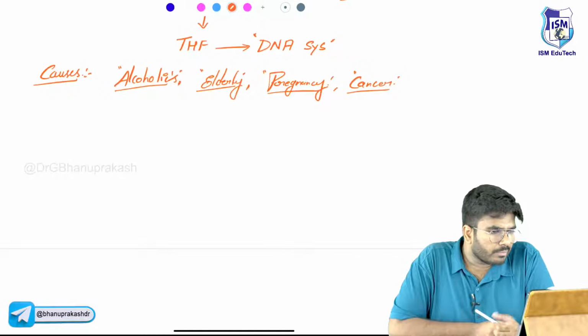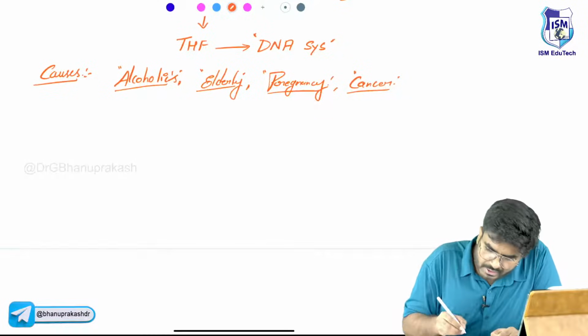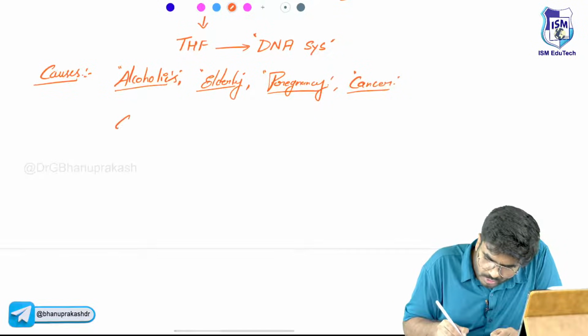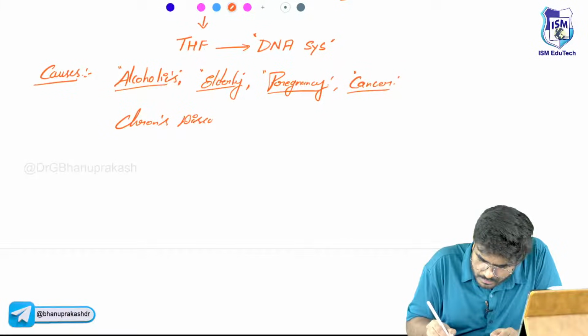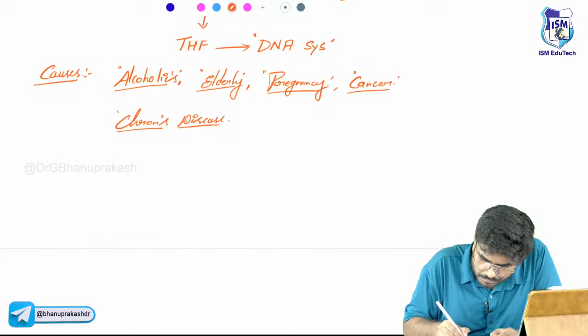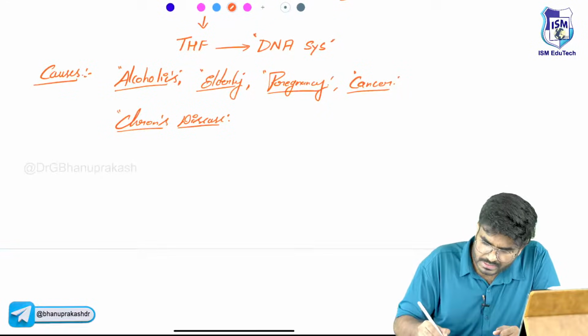And malabsorption, like which can be seen in alcoholics, we have seen. And for example, Crohn's disease. Why Crohn's disease? Malabsorption syndrome. Inflammatory bowel diseases, malabsorption can occur. Crohn's disease, celiac sprue.